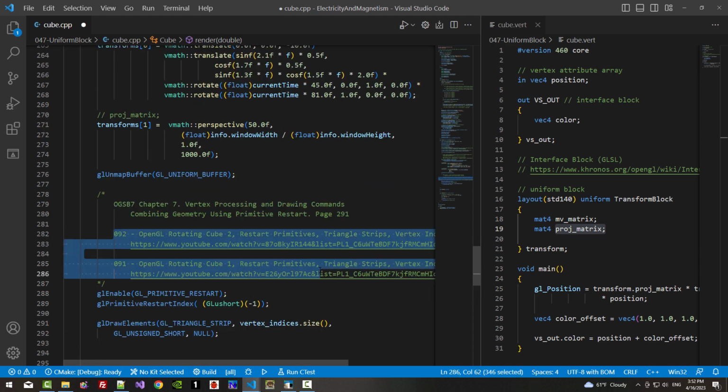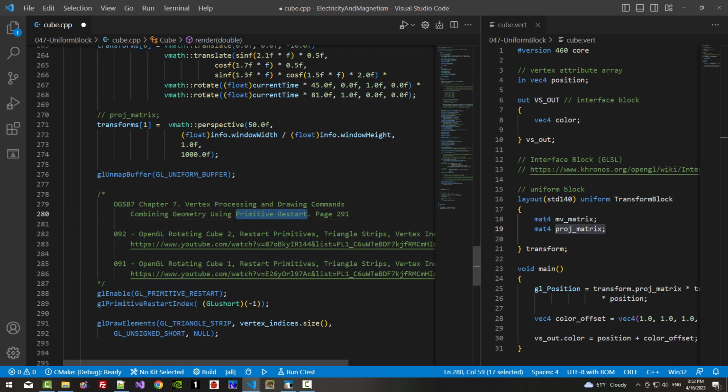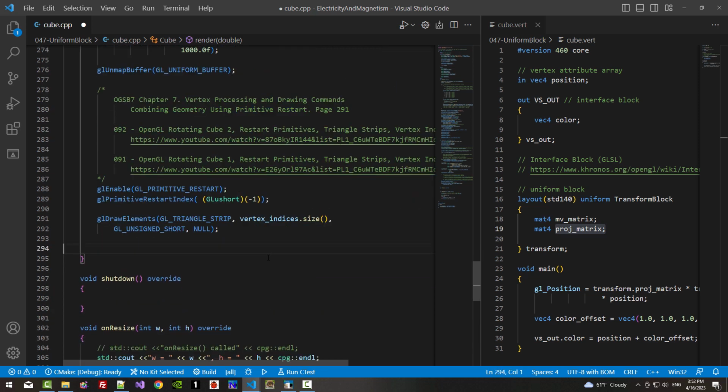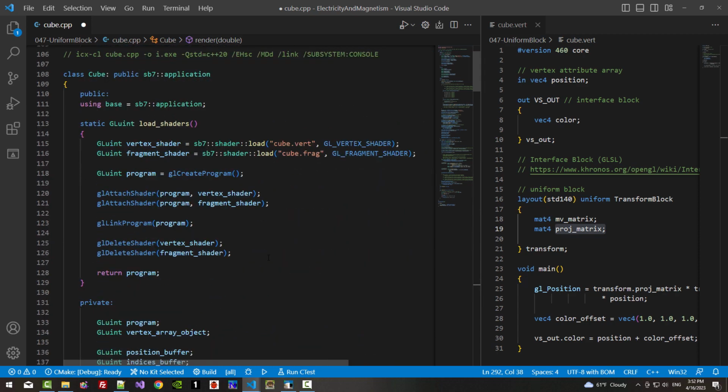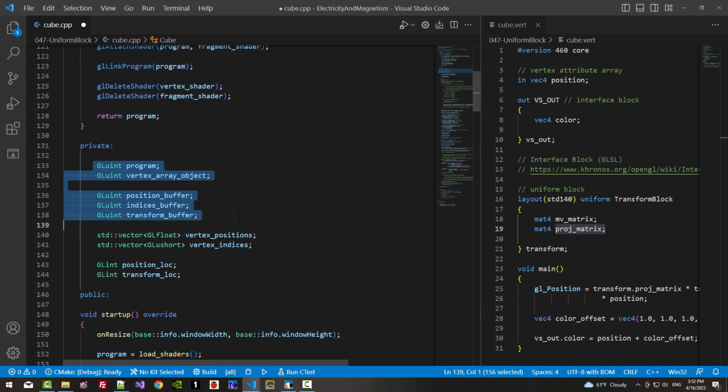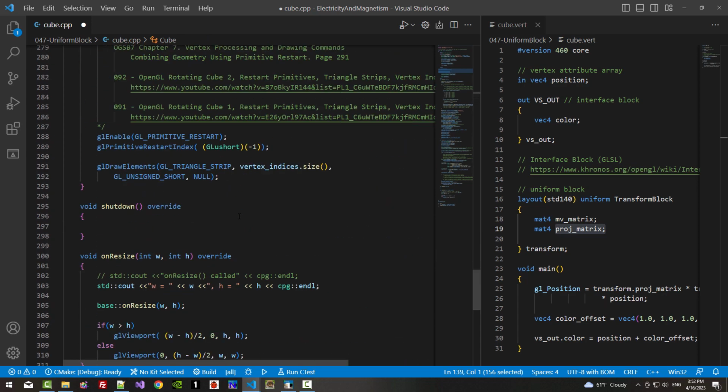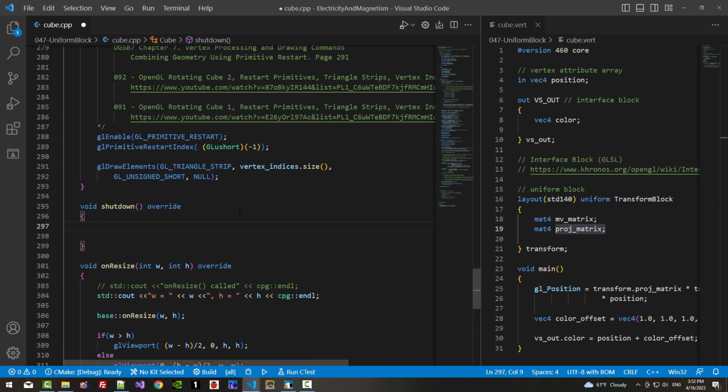In these videos, I explained how to use primitive restart. Now, I will remove blank space. Scroll up, copy these things. Scroll down, paste it in the shutdown function.